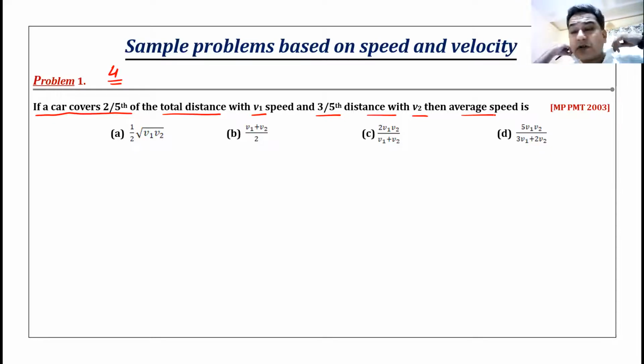So this is the question, problem number 4. 2/5 of the distance is covered with a speed V1. 3/5 of the distance is covered with a speed V2. What is the average speed? Can anyone give me the answer to this? Has anyone tried this?